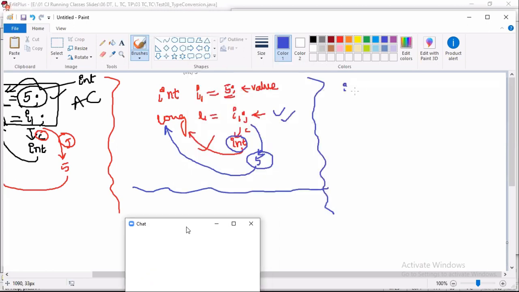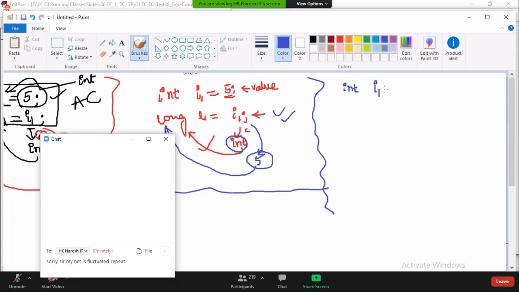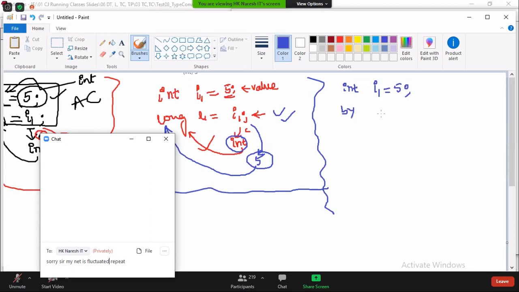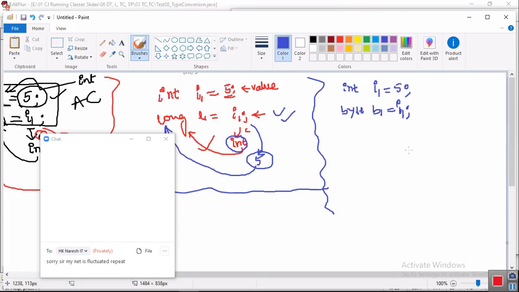I'm writing a statement here. int i1 = 5, I have written. Now byte b1 = i1, I have written. Is it compiled or not? Saroj.